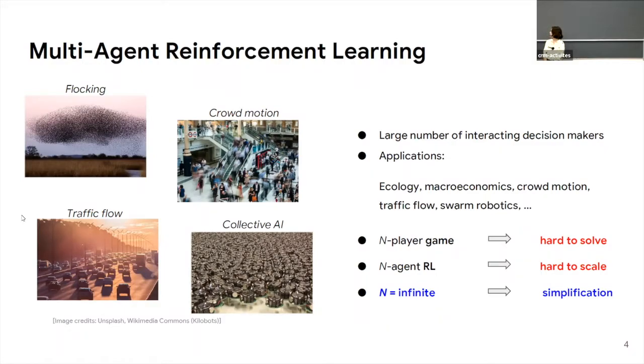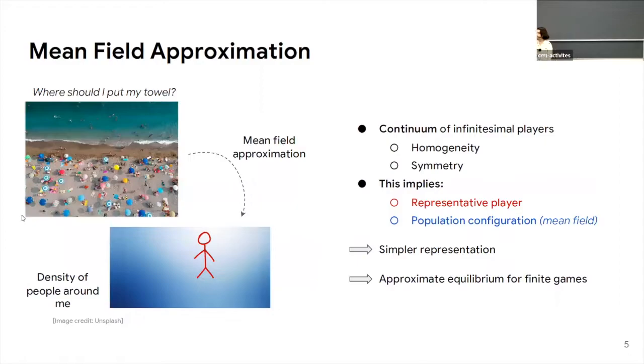So what we can do is make the mean field approximation and basically suppose that we have an infinite number of players. And if we also have the homogeneity and the symmetry assumptions, then we can just keep one policy for the representative player. This comes at the cost of dealing with the population distribution, which is the mean field term.